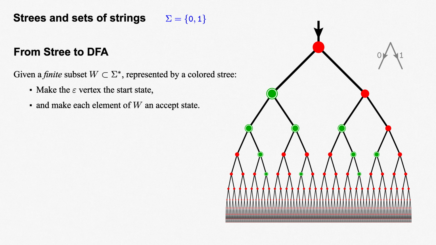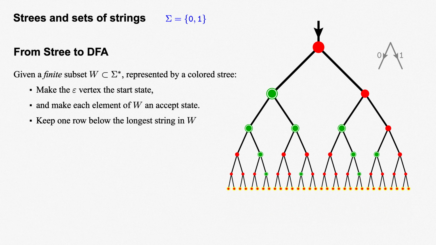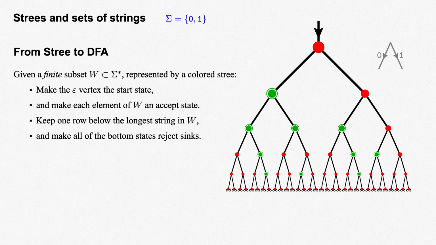But with only a finite number of strings in our set W, there must be a longest string in the set. We'll keep one row below this longest length and chop off the rest of the tree. Then make all of the loose ends into reject sinks. It is easy to see this DFA accepts exactly the strings in W.